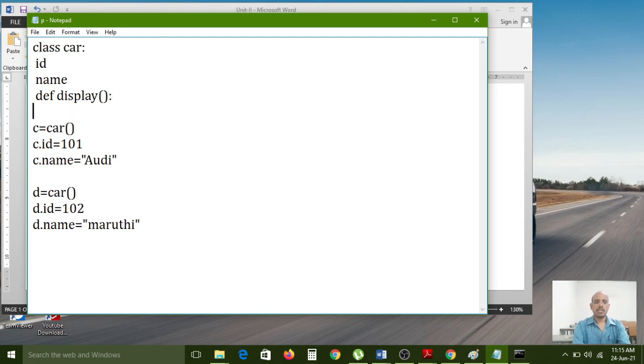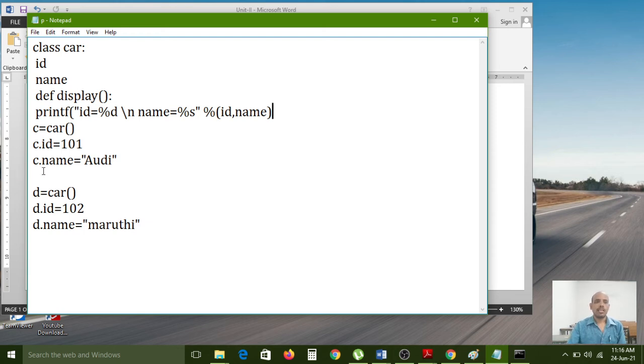So here printf, id equal to %d and a new line character, because it will break the line and the name will come on the second line, and name equal to %s, and after that id comma name.